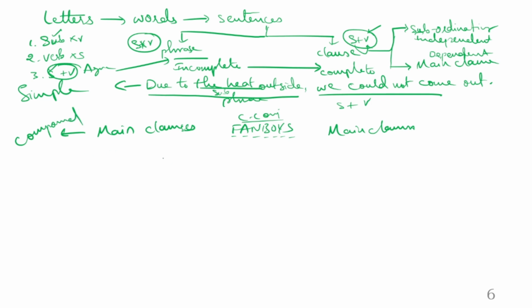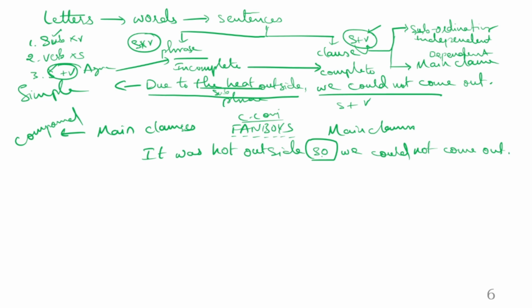So you can say the above sentence can be changed like this. It was hot outside, so we could not come out. Very clear, right?